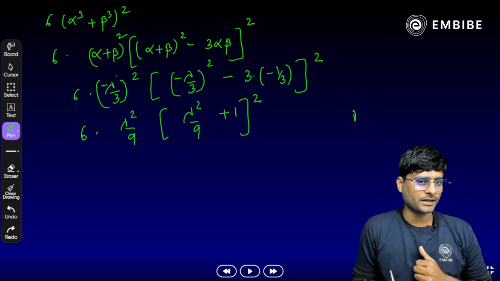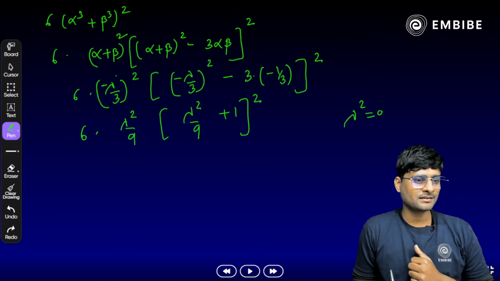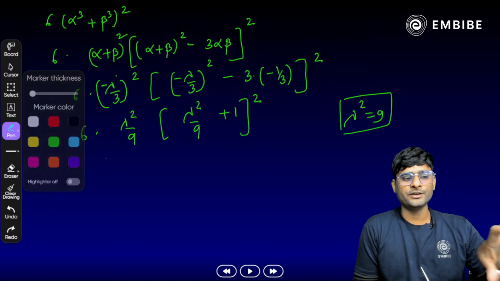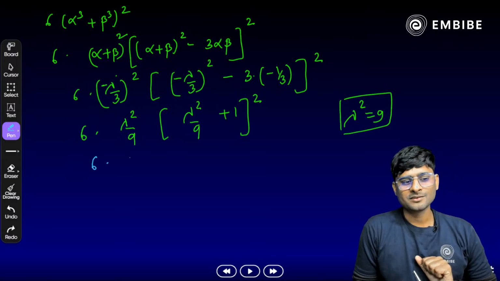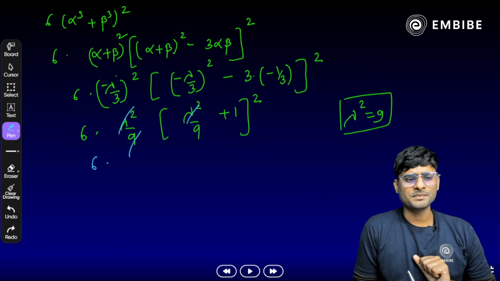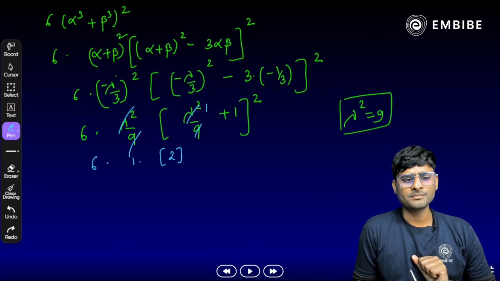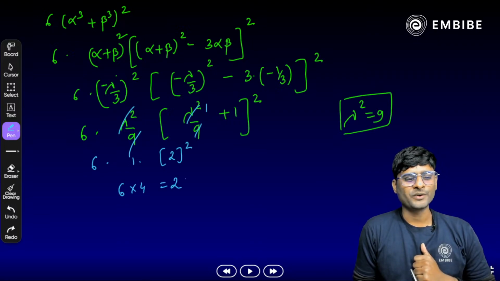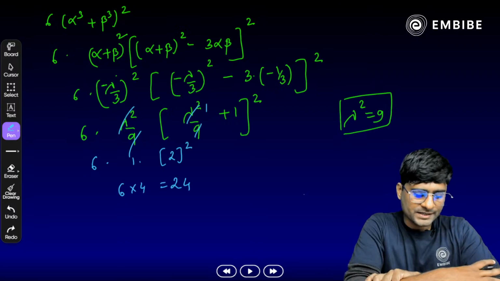Now very easy, we know that from equation 4 lambda square is 9 here. Yes, we already know that. So just substitute the value here. What we get, 6 times 1, yes, this will cancel out obviously. We get 1 here, and here also 1 plus 1, it will become 2 of square. So 6 times 4, that should be 24. Done. 24 is the answer.